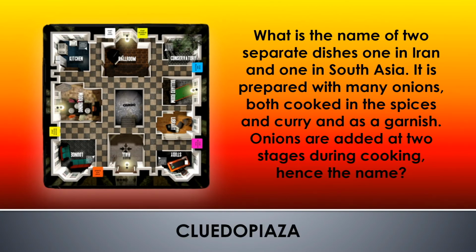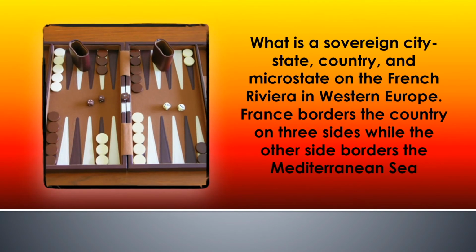And the answer to that one is Cluedo Piazza. 2 to go in the board games. Fourth one is, what is a sovereign city-state, country and microstate on the French Riviera in Western Europe? France borders the country on 3 sides, while the other side borders the Mediterranean Sea.